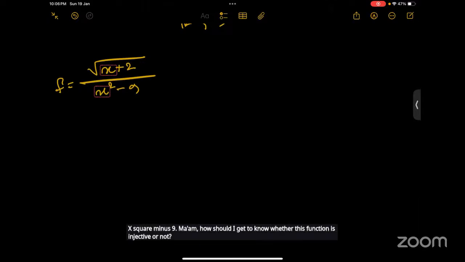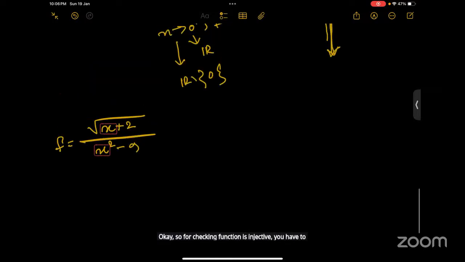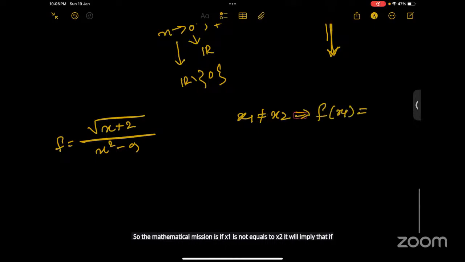Okay. For checking whether a function is injective, you have to go via the mathematical definition. The definition is: if x1 is not equal to x2, it implies that f of x1 is not equal to f of x2.